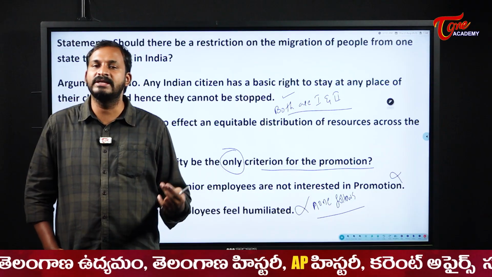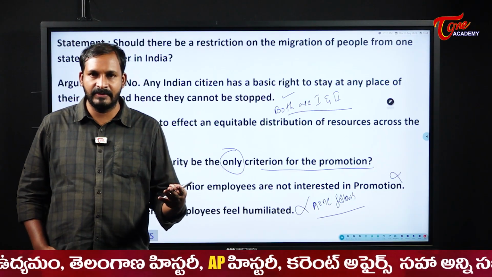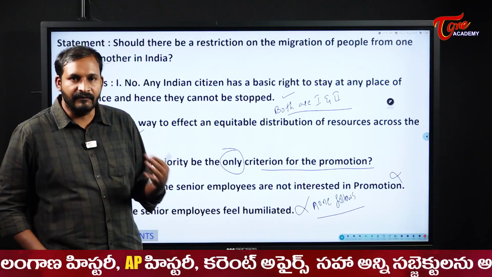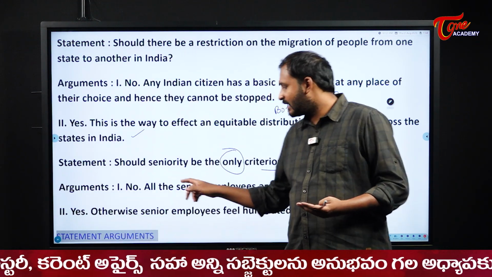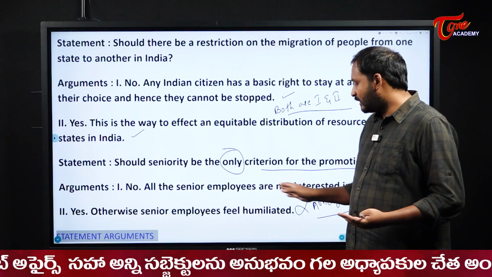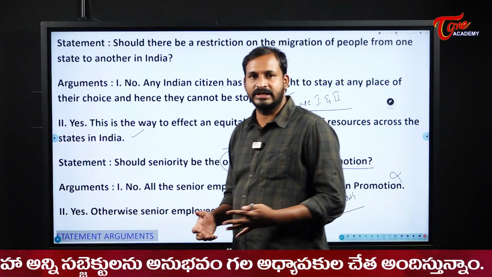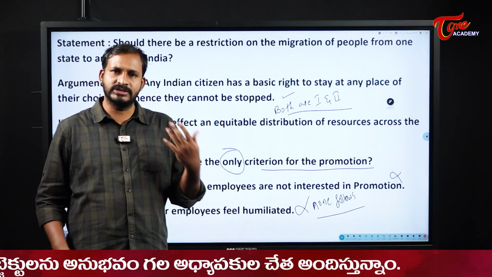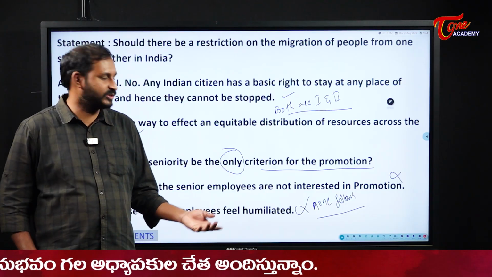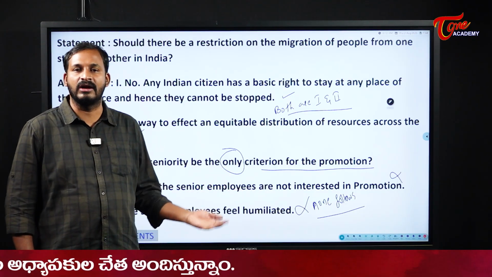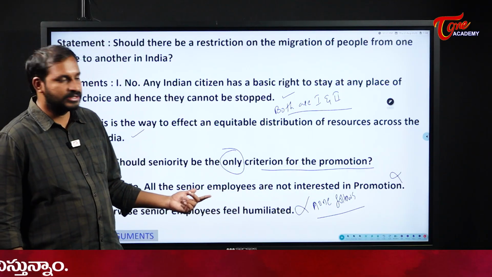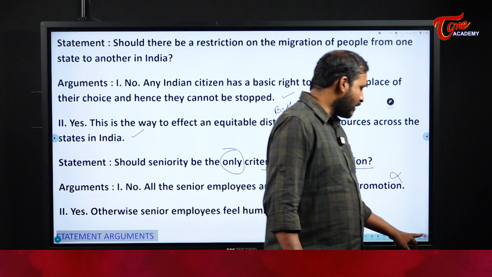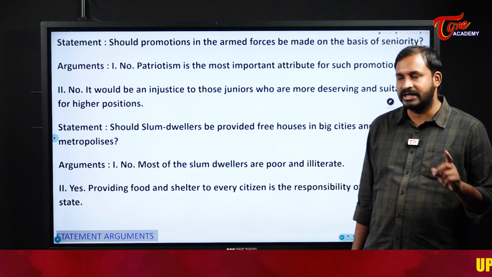What might be the reason? Yes, there will be some talented people, and based on the talent or their efforts they should also be promoted, right? So that is the reason. But here they are telling a vague argument that all are not interested in promotion. Who is not interested in promotion? Students usually think that. Most of the seniors will definitely expect a promotion, but he was telling that here they are not interested. Because of that reason that went wrong. Okay, understood? Here how strongly we are saying the argument is very important.